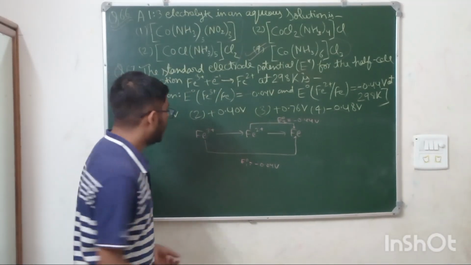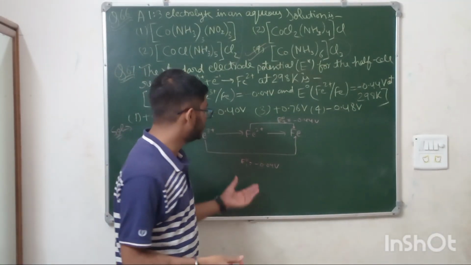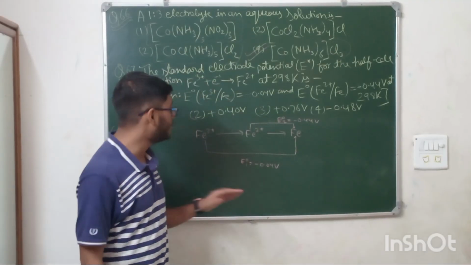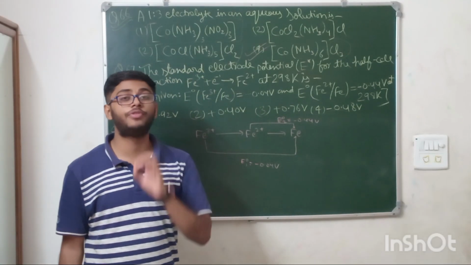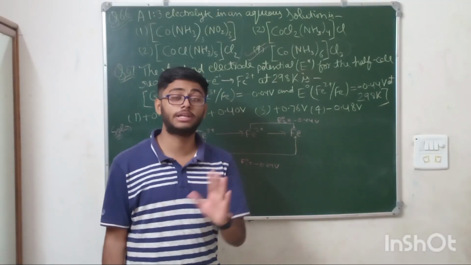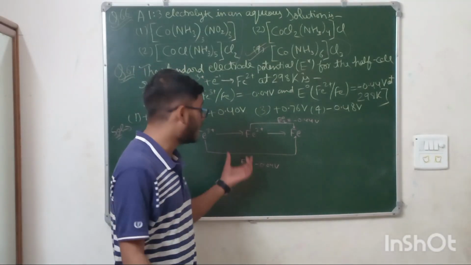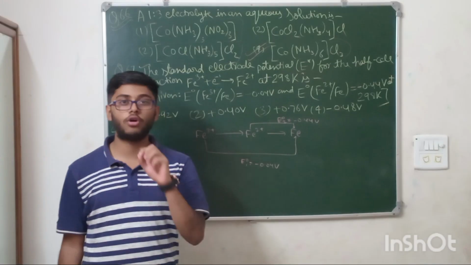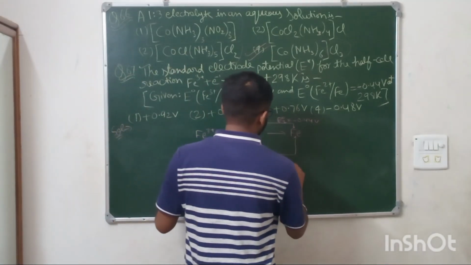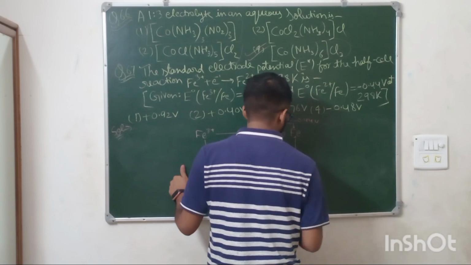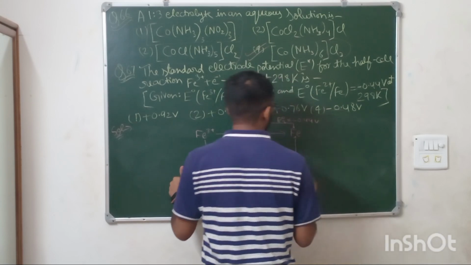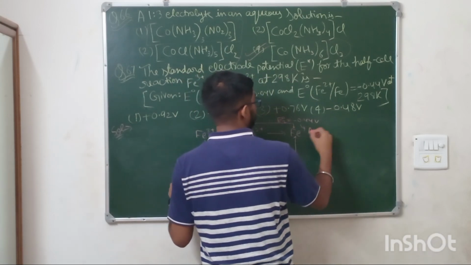Every time you do this type of question, remember that you never add or subtract the E naught values. You always add or subtract their standard Gibbs free energy, because it is an extensive property and can be added or subtracted. E naught can't be added or subtracted. It is a concept. So assume the value for this is delta G1, and for the second is delta G2.